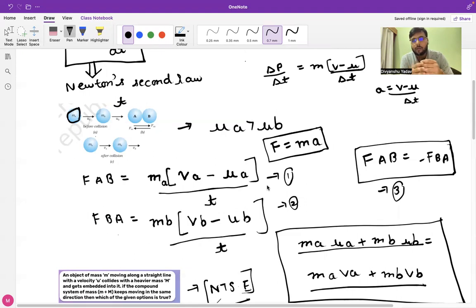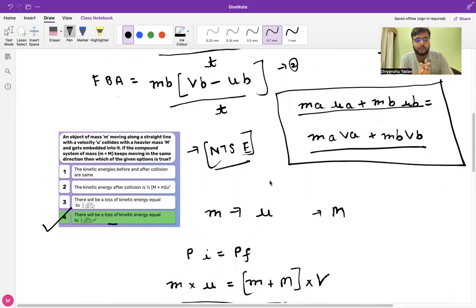One of the most important considerations while applying the conservation of momentum principle is that the mass of the body should remain constant, and there should be no net external force acting on the body. If these two conditions are fulfilled, then the law of conservation holds true.